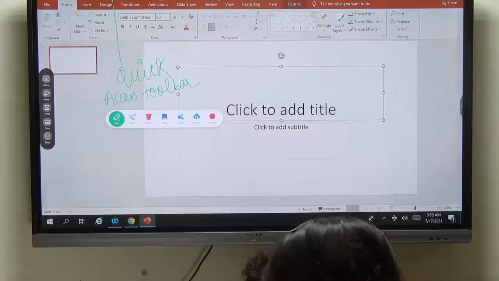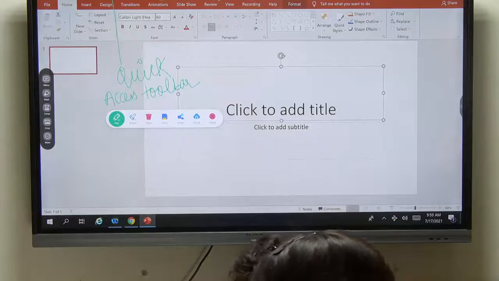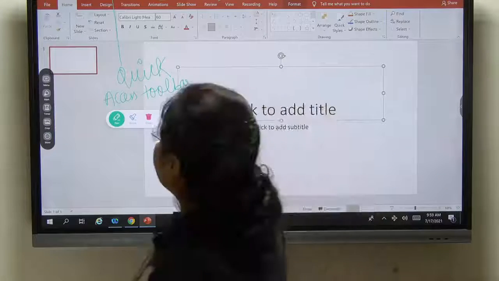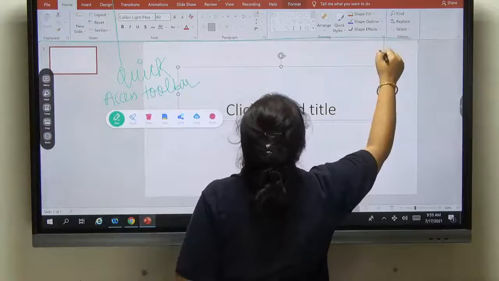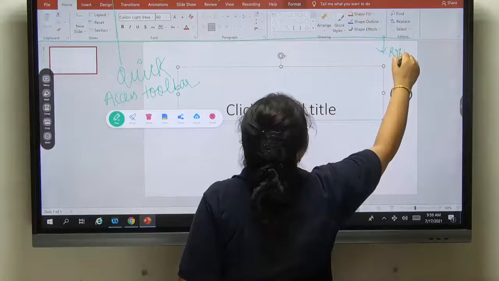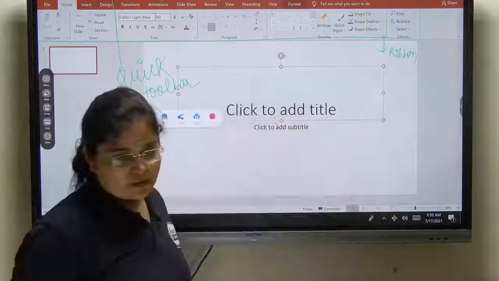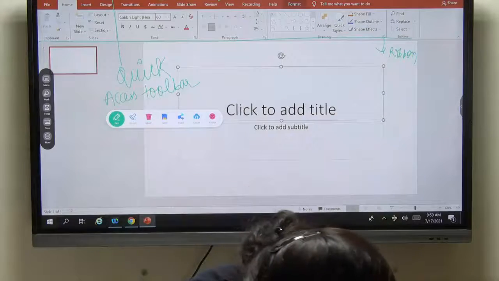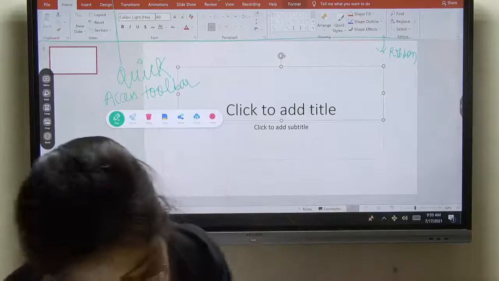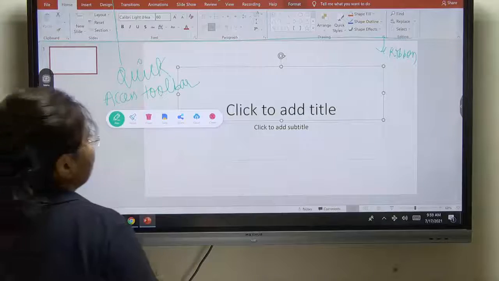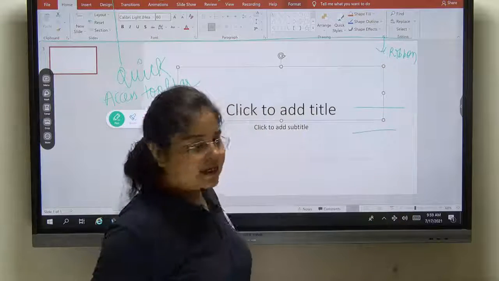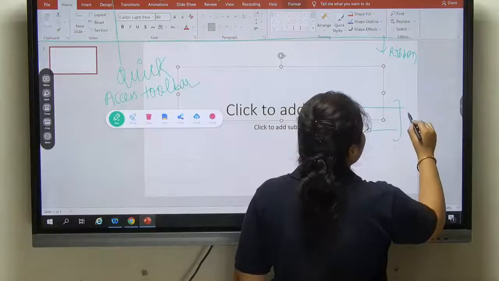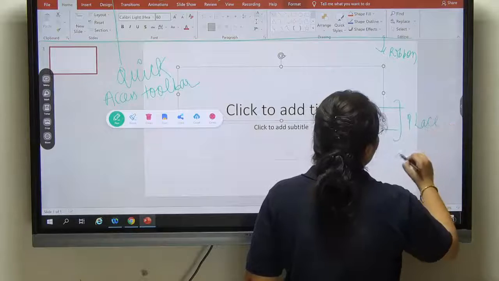Okay, next we have the Ribbon. This complete line is called the Ribbon. Next we have the placeholder or slide panel. Placeholder means where you are going to place any object or any content.